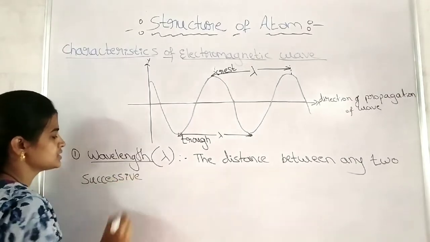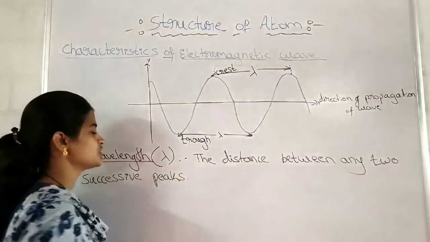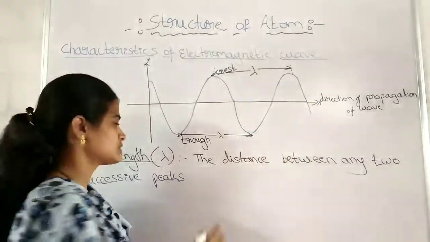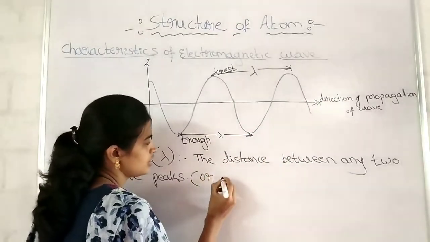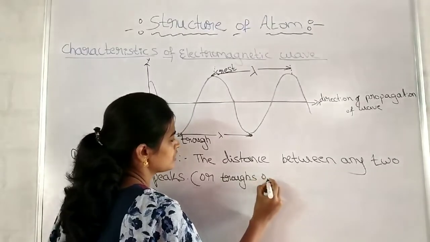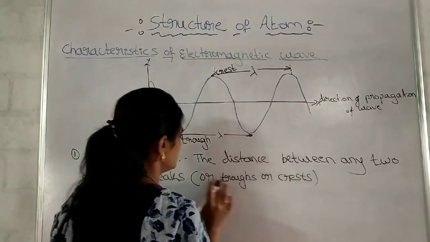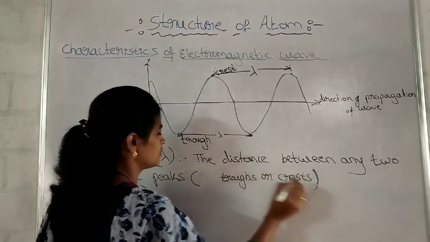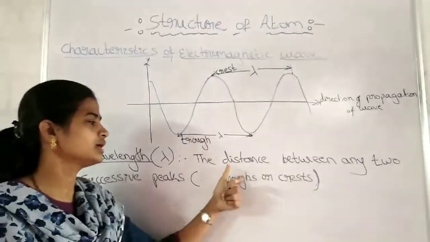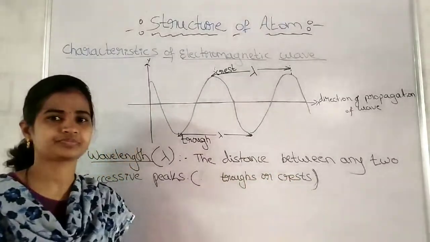To make the definition easier, I'll write peaks, in brackets, these are also called peaks, or troughs or crests. The distance between any two successive peaks, or any two successive troughs, or any two successive crests. This is the meaning.